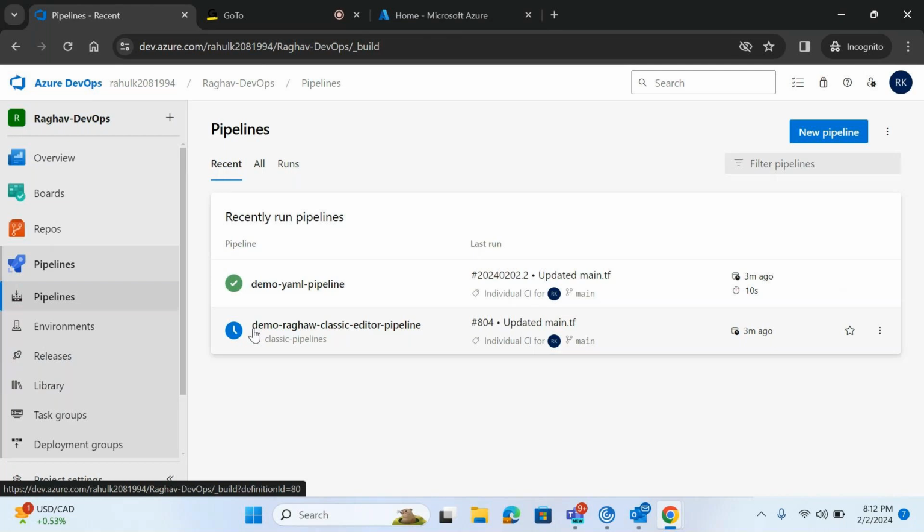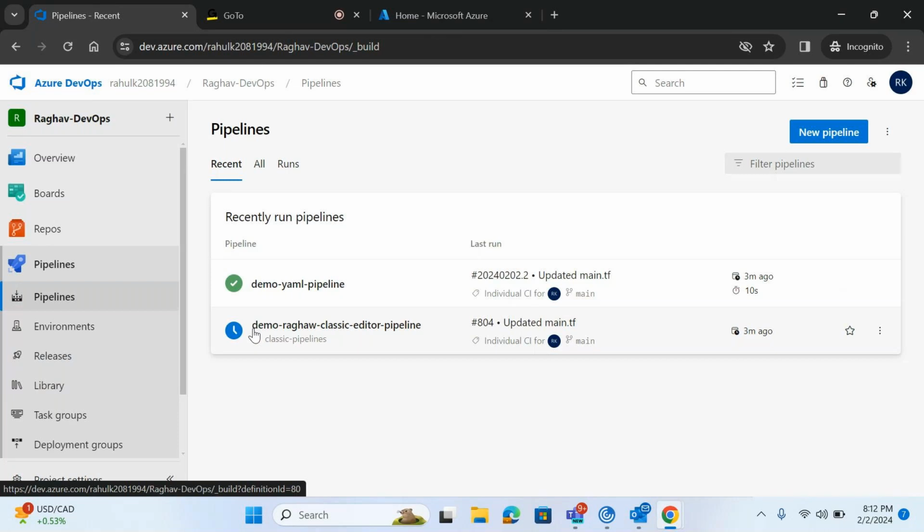Developers will do some coding. No, a task group is nothing related to that. A task is the actual work you are doing here. That is the task.